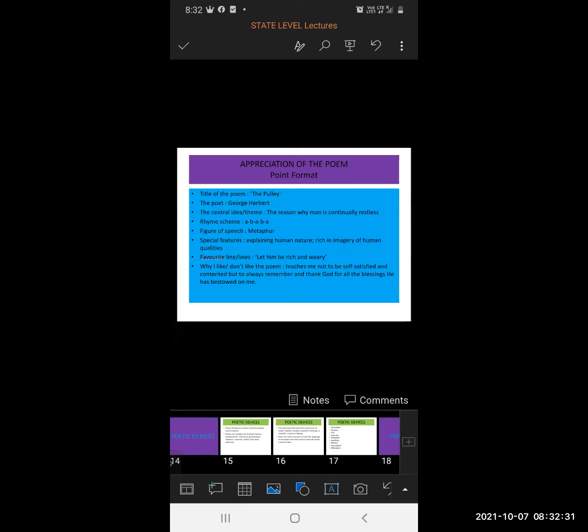You have to write why I like the poem: because it teaches me not to be self-satisfied and contented, but to always remember and thank God for all the blessings He has bestowed on me. Here it is in point format. You can write in paragraph format, adding some more words.